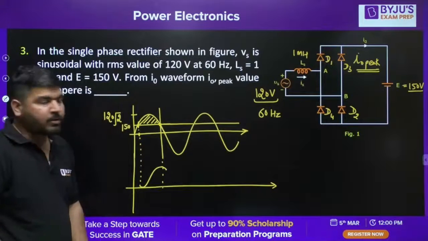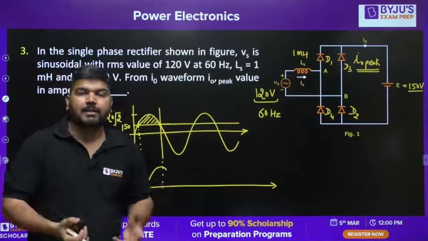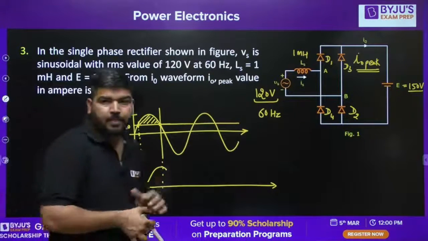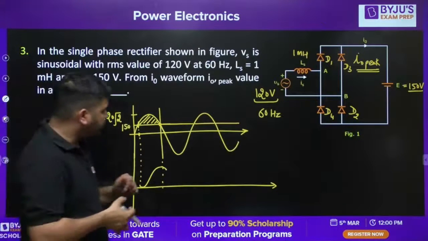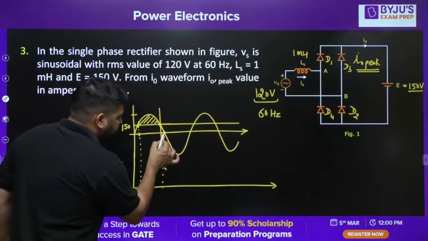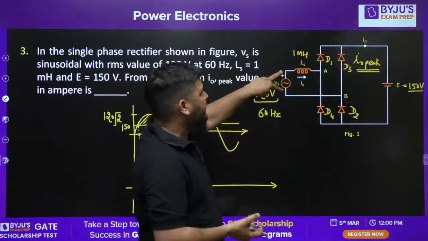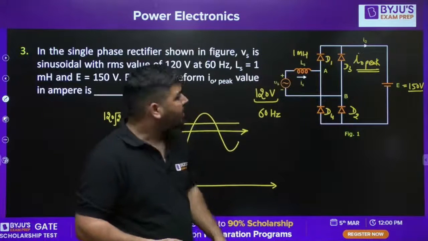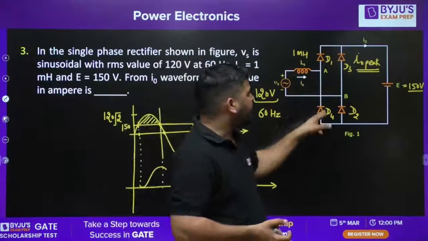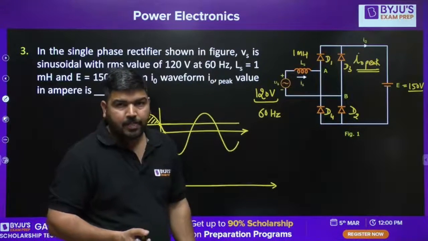Current has to decrease. Now the question is, up to what instant will this current go down? How to check it? Obviously at this instant, the supply has a reverse polarity. If the supply has a reverse polarity, will the diode D3, D4 conduct now? Answer is no, sir. Why?